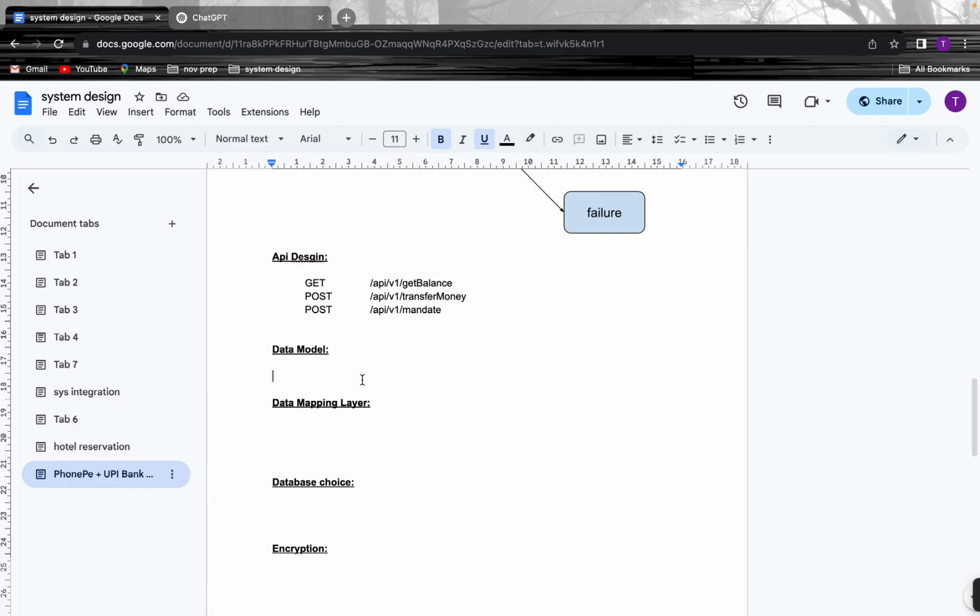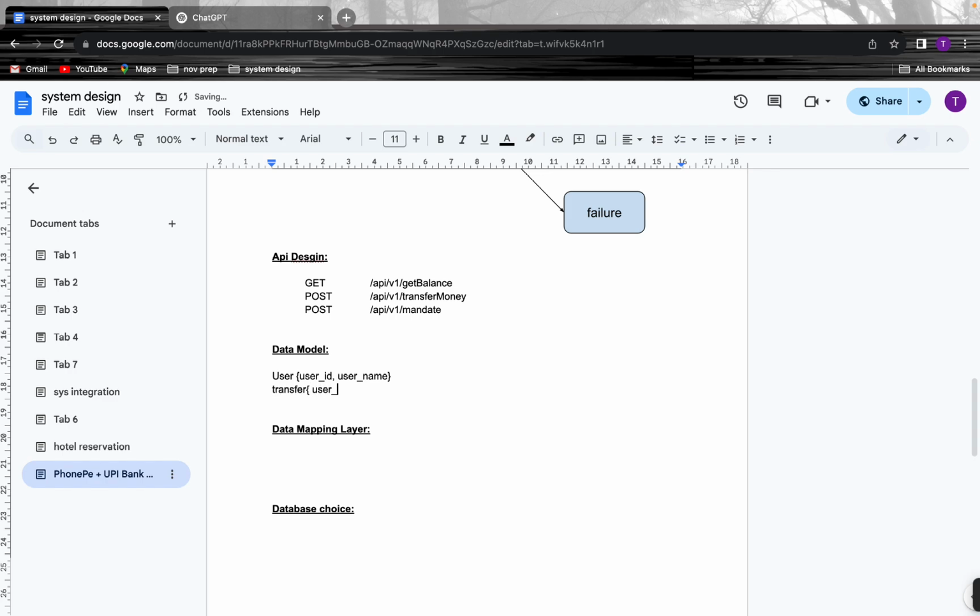Okay, now let's go with the data model. What data will we ideally be having? We'll be having the user details: a user entity, user ID, username, and all those things. And we will be having a transfer entity.